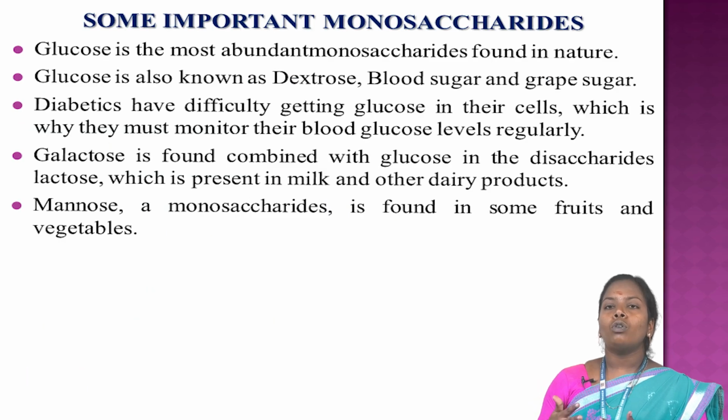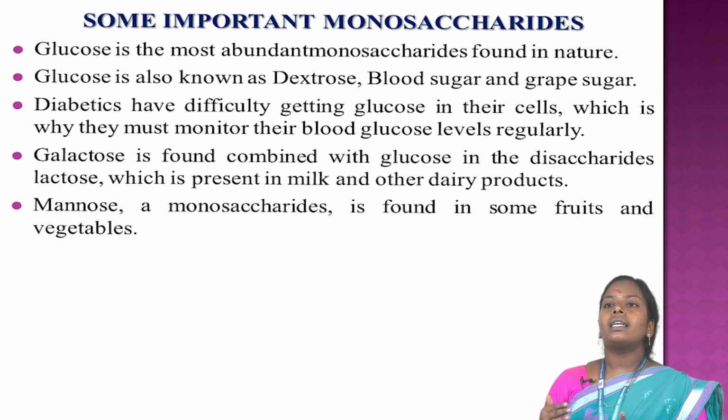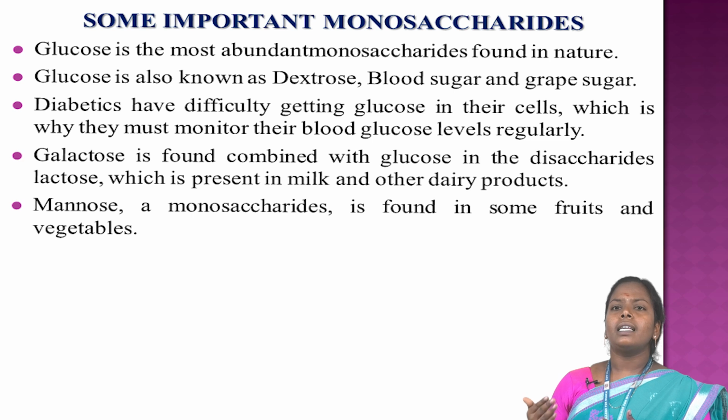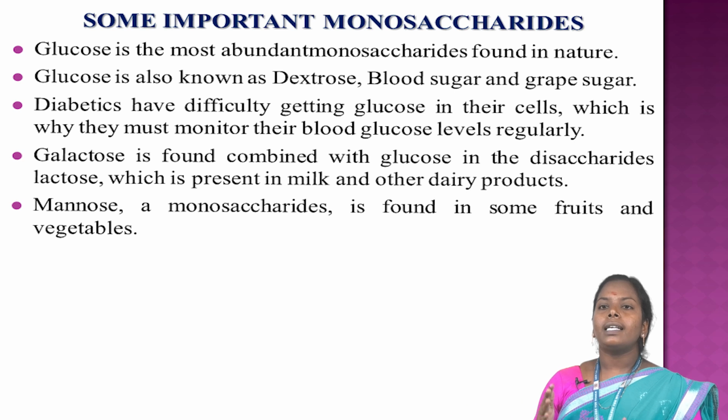Some important monosaccharides. Glucose is the most abundant monosaccharide found in nature. Glucose is also known as dextrose or blood sugar. Glucose is broken down in the cells to produce energy. Diabetics have difficulty getting glucose into their cells, which is why they must monitor their blood glucose level regularly. Galactose is found combined with glucose in the disaccharide lactose.